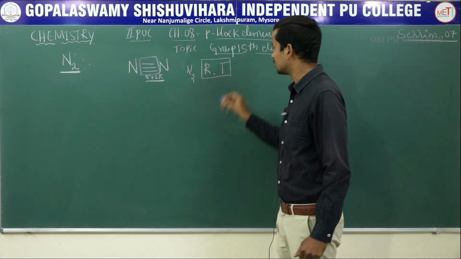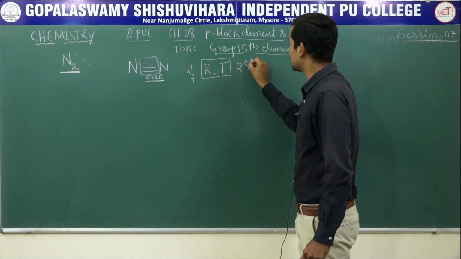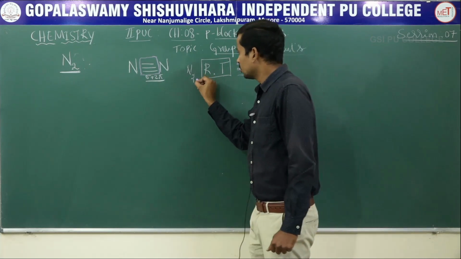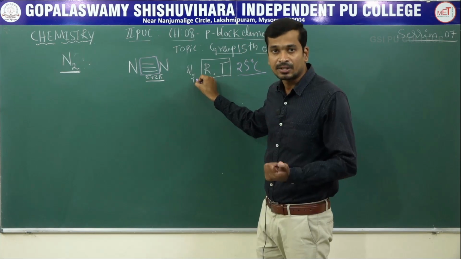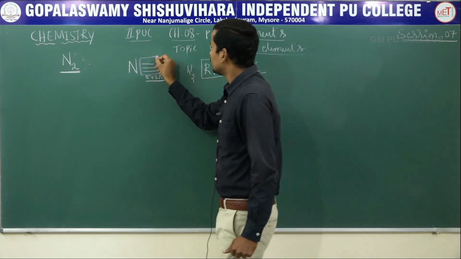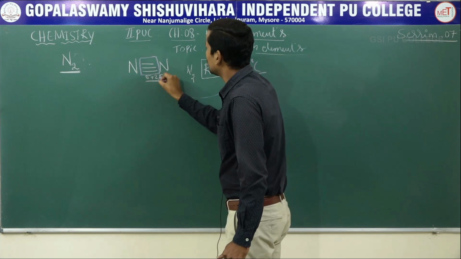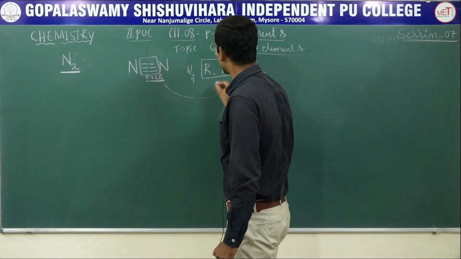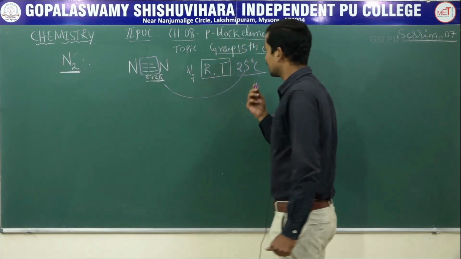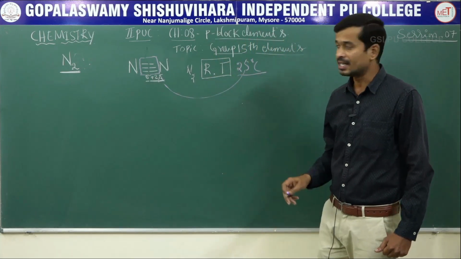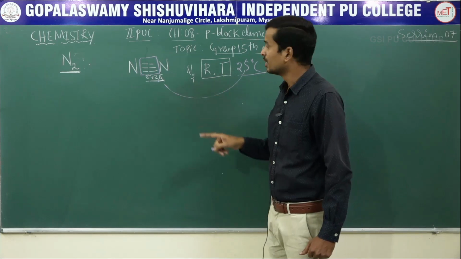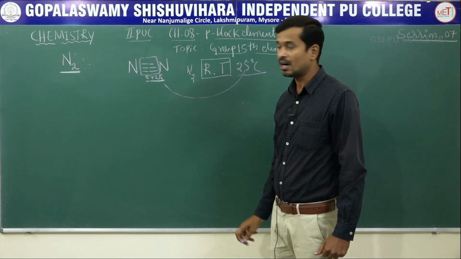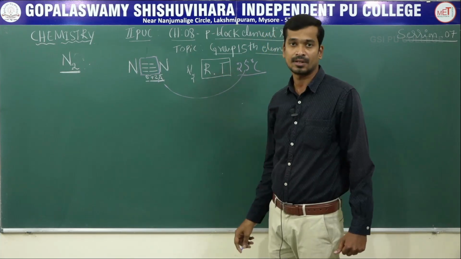Room temperature means 25 degrees Celsius, where N2 is chemically less reactive. What is the reason? This temperature is unable to break the triple bond, N triple bond N, hence it is chemically less reactive or inert at room temperature. Increasing the temperature increases the reactivity of nitrogen. That is a very important point.